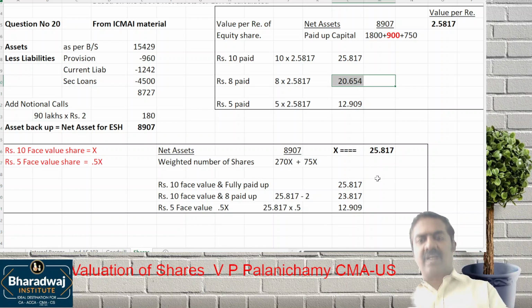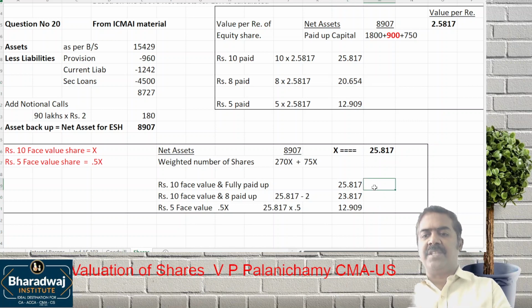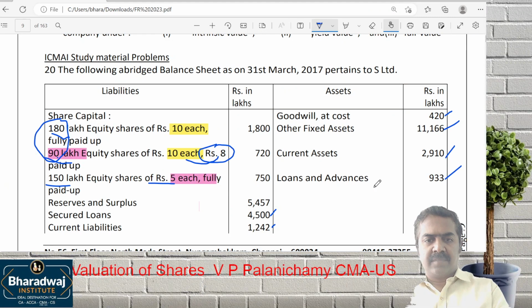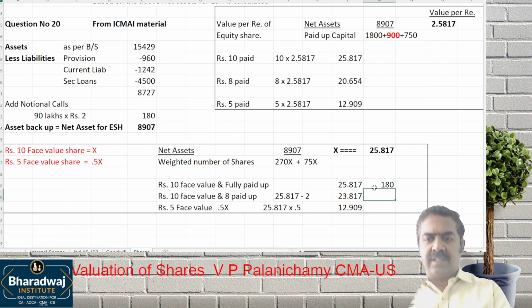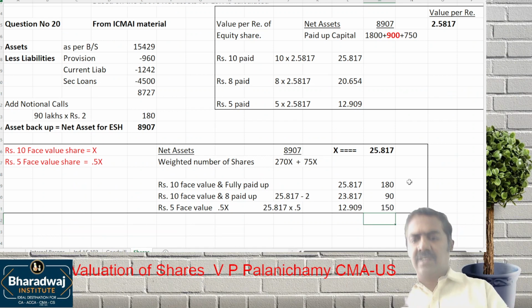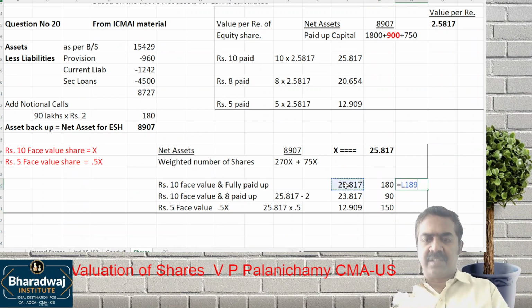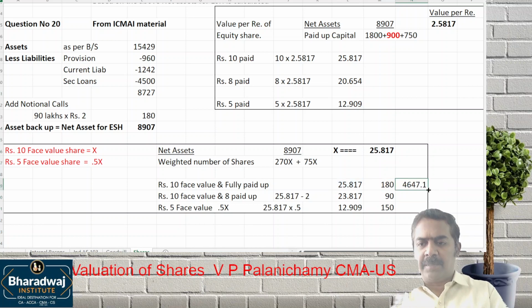And we can prove our answer also. In this category, how many shares are there? 180 lakhs. In this category, how many shares are there? 90 lakhs. In this category, 150 lakhs are there. If you multiply, you will get the total value of shares. This into 180, if you multiply, you will get the total value of shares. And if you add up all the values, it will come to approximately 8907.